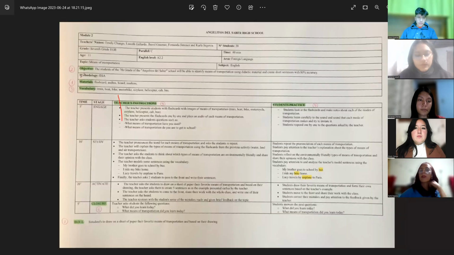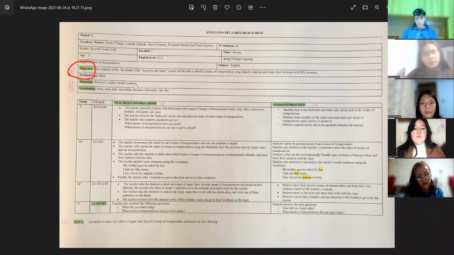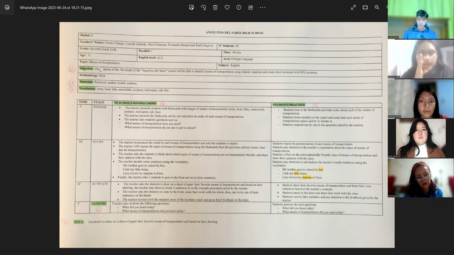Okay, for this lesson plan, we have different components. The first component is the materials. The necessary materials. This is necessary in the class because with this we can create activities or didactic activities in order to create a good class environment. Also, we have the second component, which is the clear objective. The objective is very important to plan or to create at the beginning of the class because with this we can reach real goals and can achieve this objective with the students.